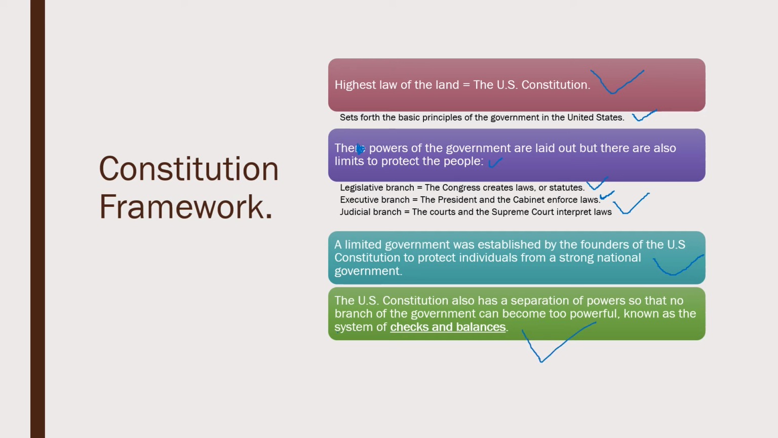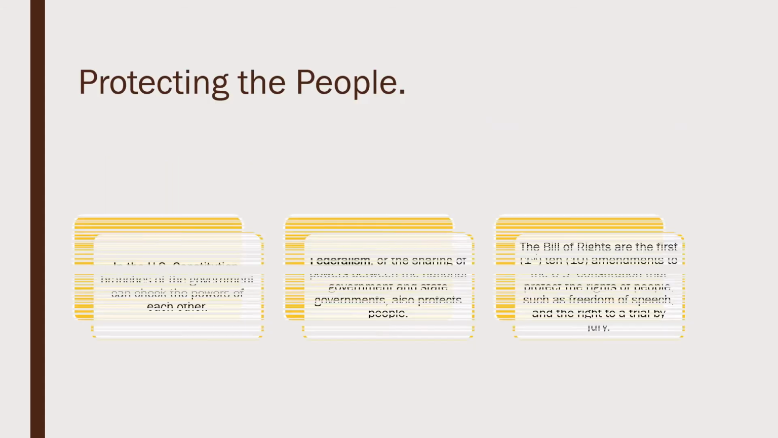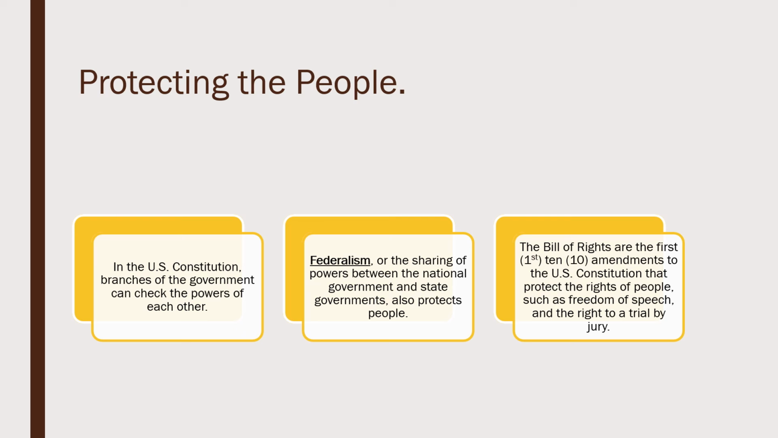And one of the ways that we do that is the U.S. Constitution, which has a separation of powers so that no branch of the government, the legislative, the executive, or the judicial, can become too powerful. And this is known as a system of checks and balances. So, protecting the people. In the U.S. Constitution, branches of the government can check the powers of each other. Okay, so for example, the president can appoint people to fill cabinet positions, but they have to be approved by Congress. The president can veto laws. Also, the courts make sure that laws are constitutional and don't violate anybody's rights or freedoms.